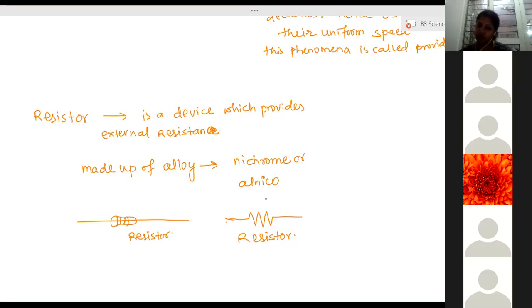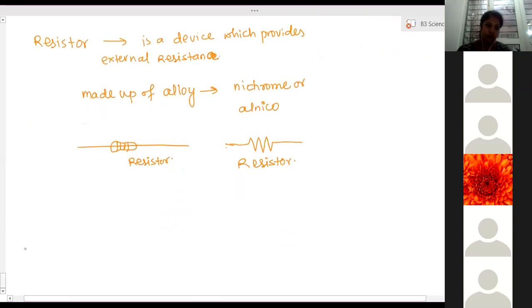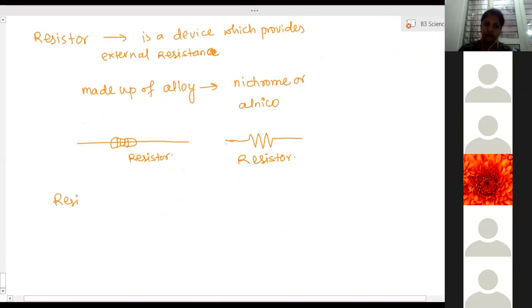Clear? So the amount of resistance will regulate the amount of current. So resistance regulates or controls the amount of current flowing through the circuit.